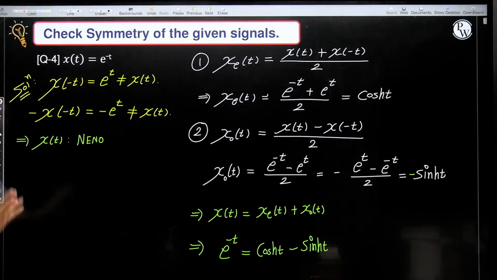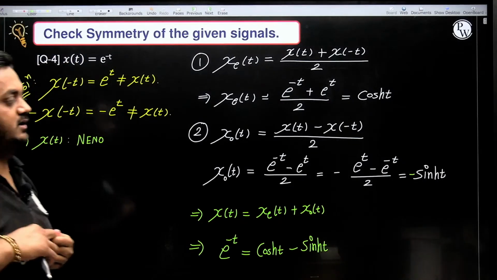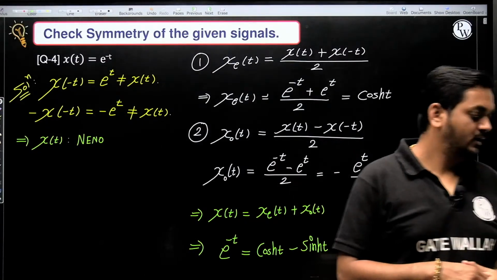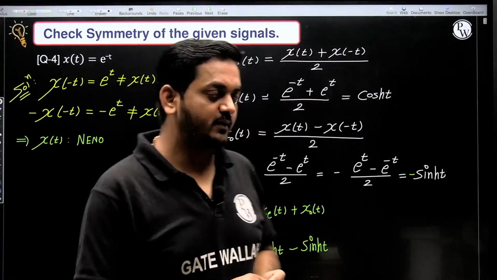Okay, done. This is what e power minus t is. This is the pure real valued signal. I hope all the students are getting it. Now important conclusion, guys. Important conclusion.